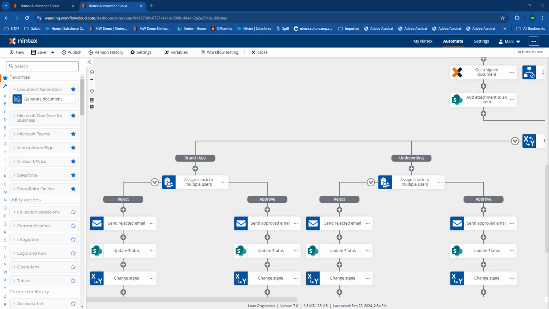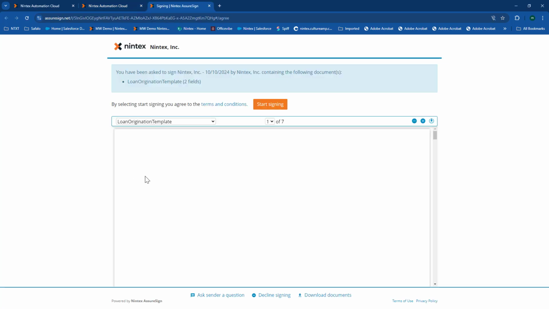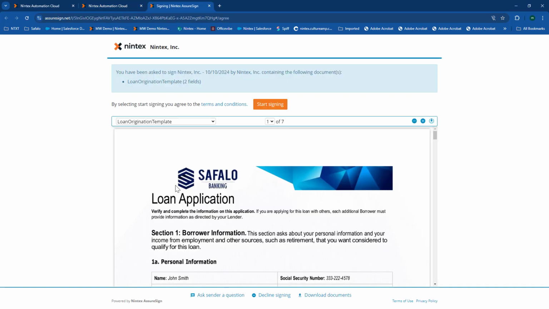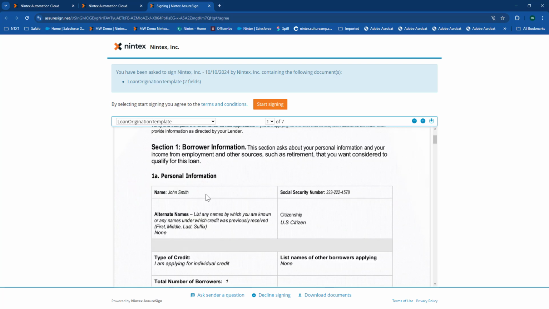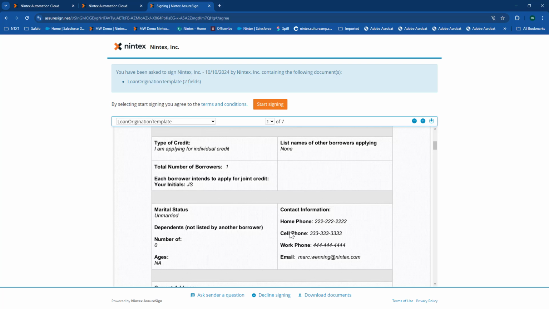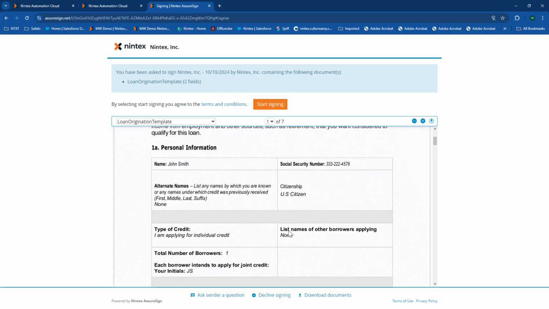Now let me pull over the signing document here, and we'll show you how I can integrate eSign with the Nintex Automation Cloud with this particular process. Again, this is using Nintex AssureSign, but this would work with Adobe Sign or DocuSign as well. You'll notice it does give me a preview of the document, and you'll see that some of those items are already filled in based on the information that we had in that initial form. So we can fill that in and make those documents as part of the workflow there.